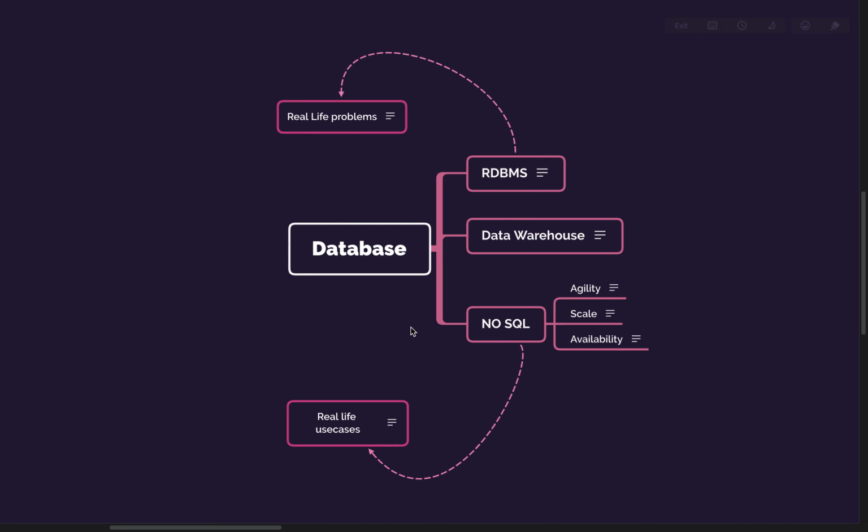There is a specific reason for that, because RDBMS is the oldest database, running for the last 40 years, and the commercial one was introduced by Oracle in 1979. You can just imagine that 40 years of commercial databases are available, so it's very difficult to change that mindset.